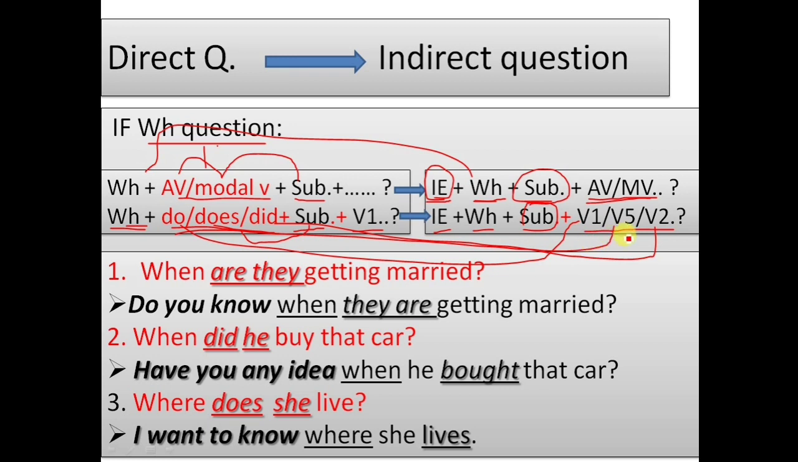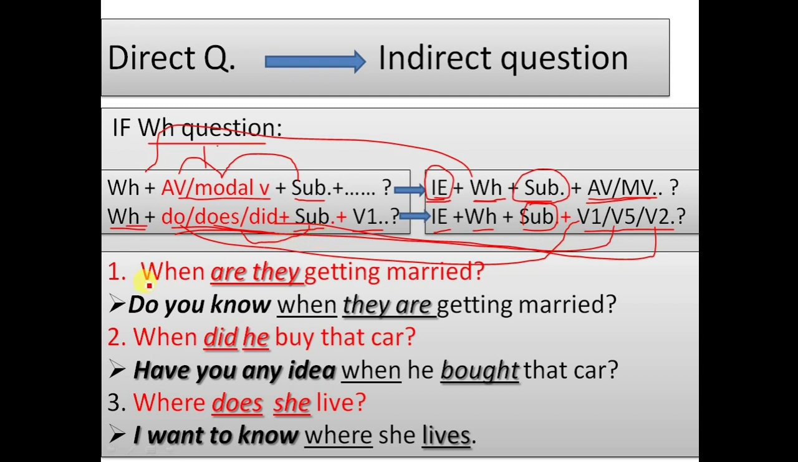Or if there is do, change it into V1. If there is does, change the main verb into V5, and if there is did, change the main verb into V2. If in present, change in present. If in past, make it past.